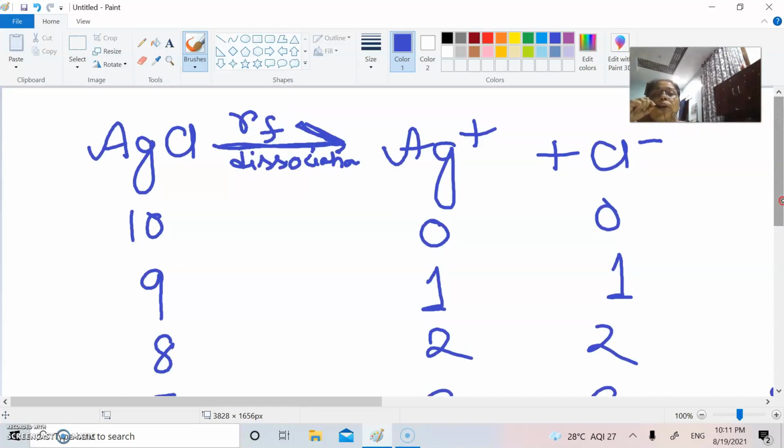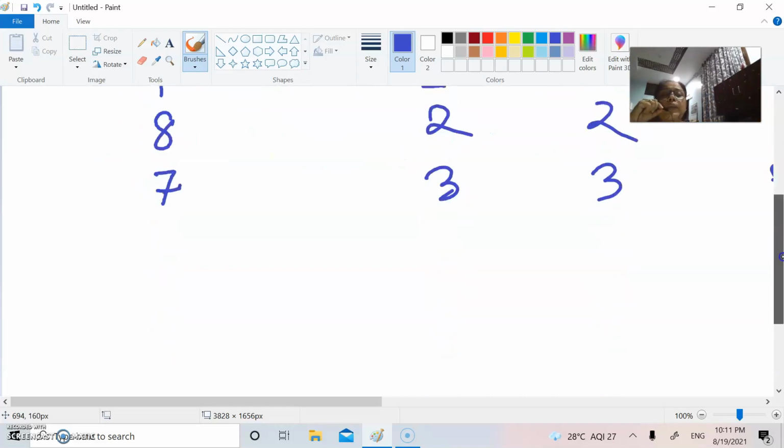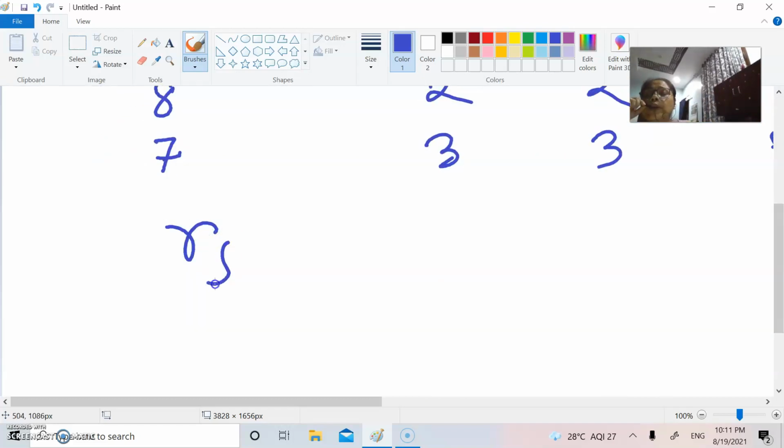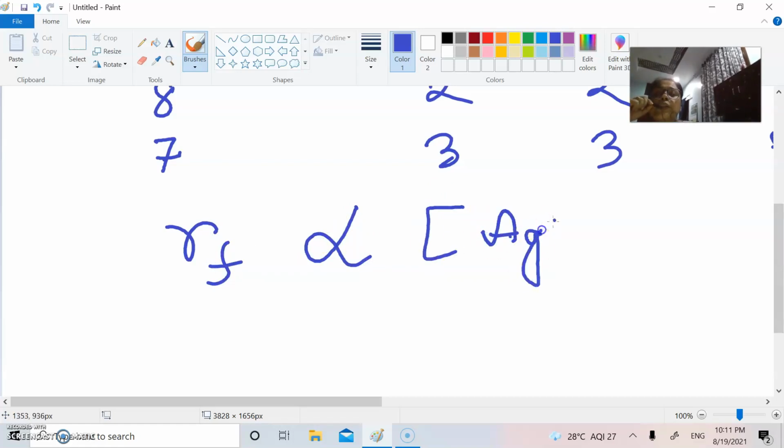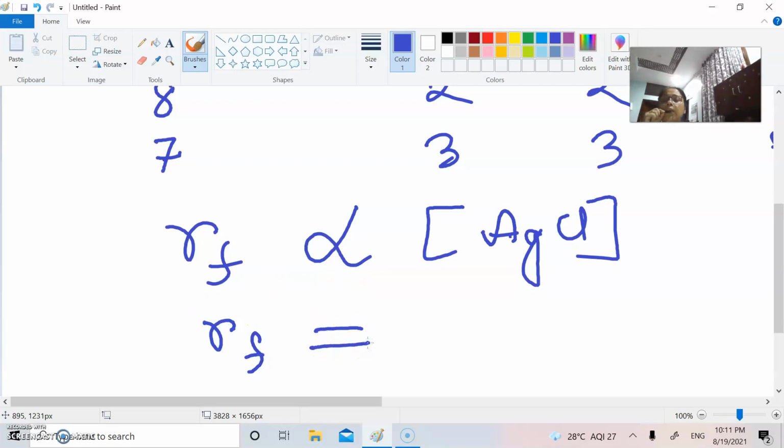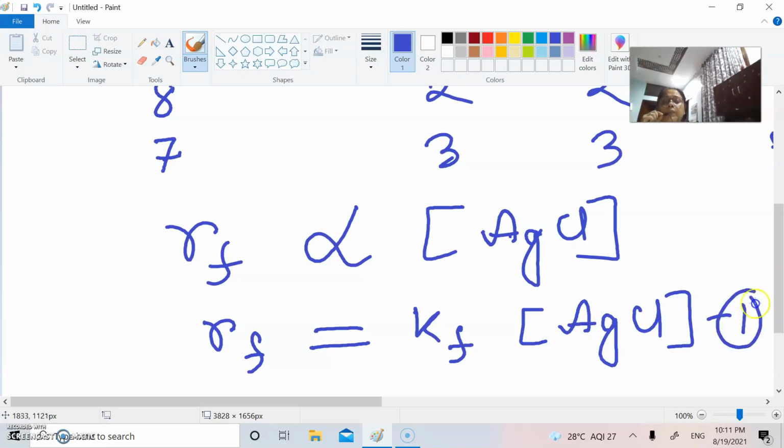Now, according to the law of chemical reaction, we know that the more silver chloride there is, the greater the rate of the reaction. We can say the rate of the forward reaction is directly proportional to the initial concentration of the reactant, here silver chloride. This is the proportionality sign. If we remove it, the rate of forward reaction equals a proportionality constant Kf times the concentration of silver chloride. This we name as 1.